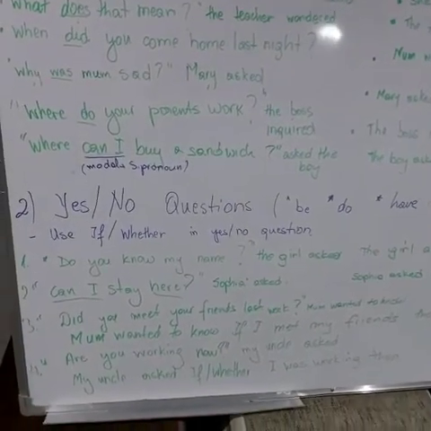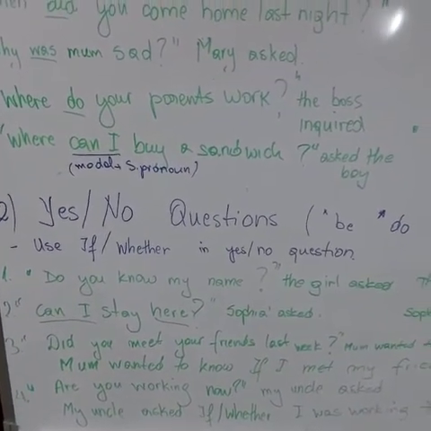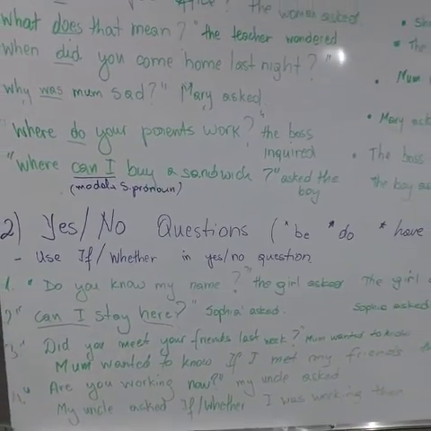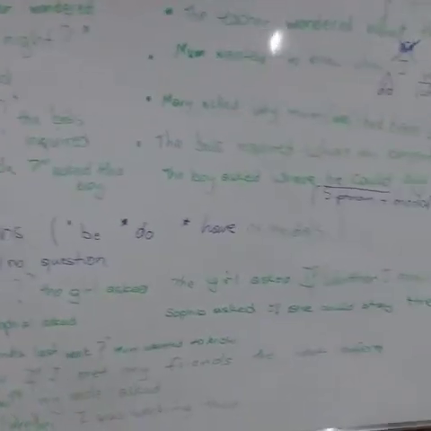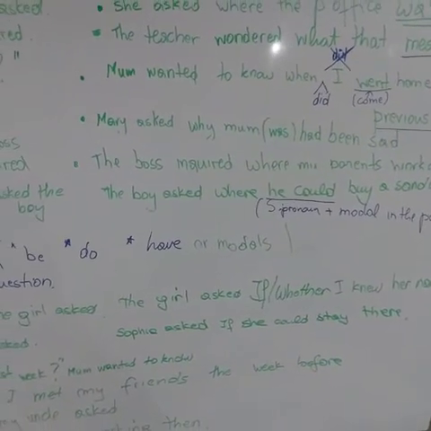So let's see the first example. Do you know my name? The girl asked. In this case, you have a question in present simple with the verb do. The girl asked if or whether, both are possible.